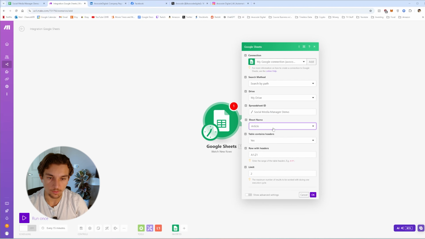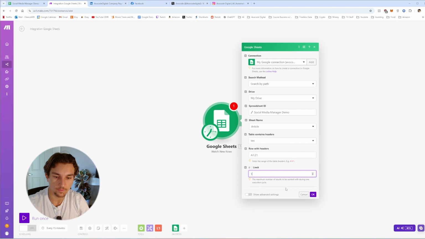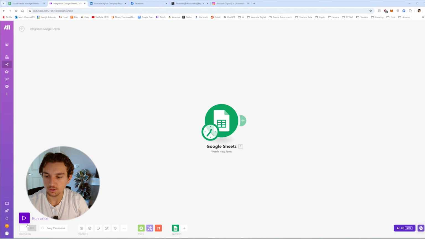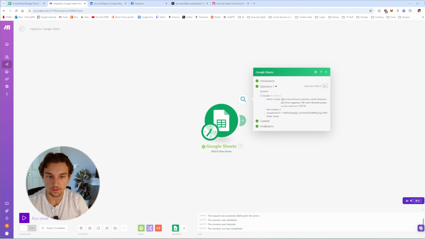Table sheet name will be article. Table contains headers, yes. Row with headers, yep. And limit to 1. Click OK, use all for the moment. Let's just save this and run once to see if we get that. Okay, yep, we get the article link.